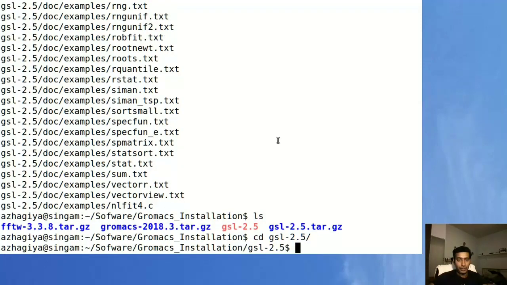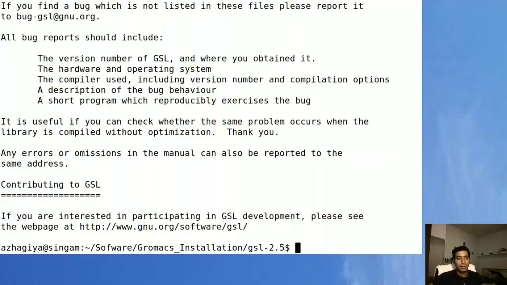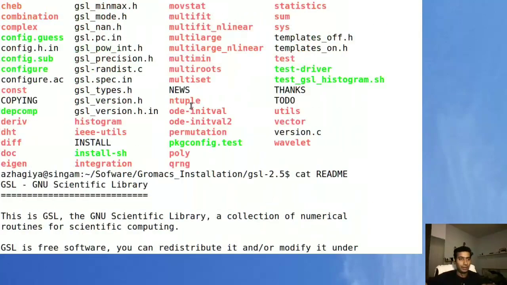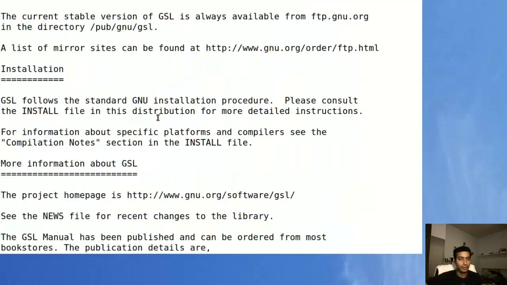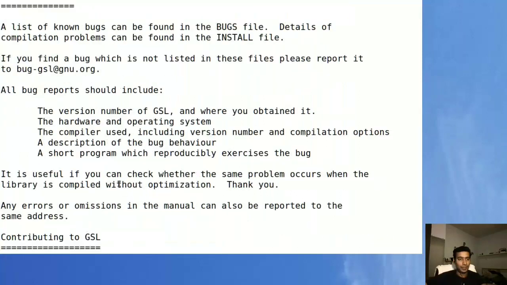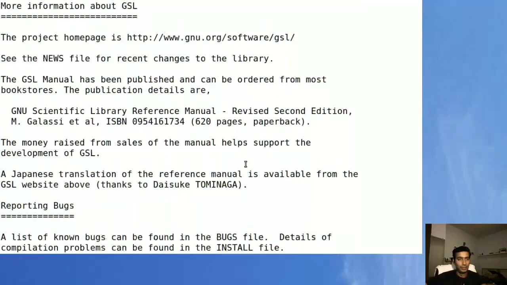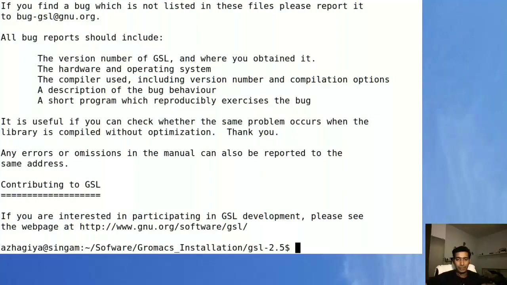Go inside that folder, and you can read how to install. There is a specific instruction for how to install this GSL library.